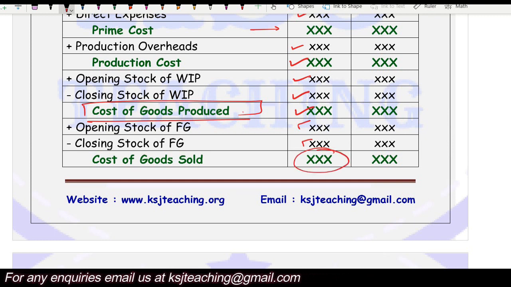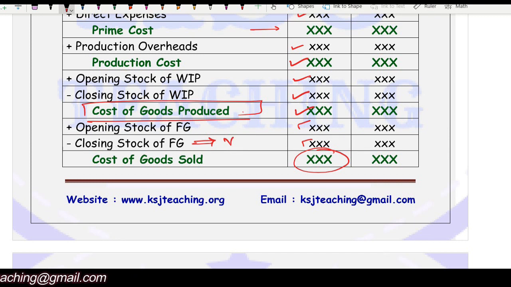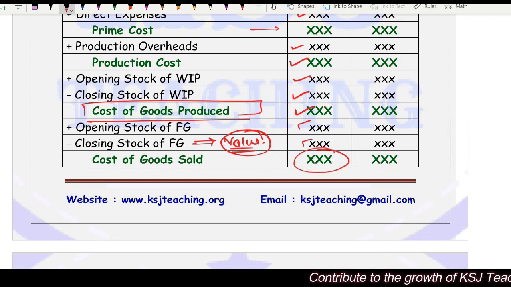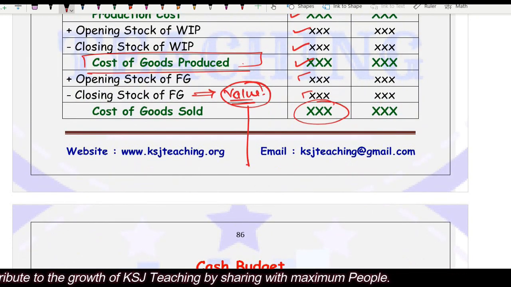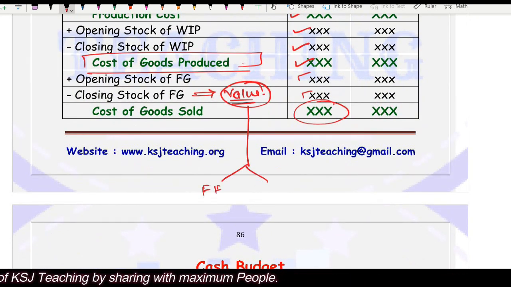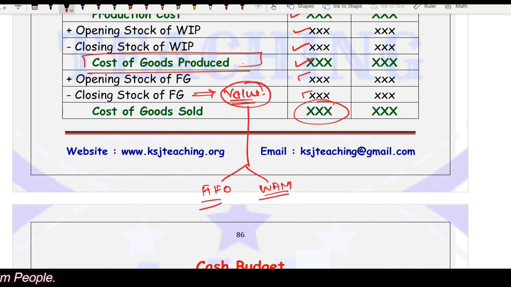Now in this part, remember that the closing stock of FG value might not be given and is to be calculated. We have learned how to calculate it in the cost sheet chapter. This value can be calculated on the basis of FIFO or weighted average, but in 99.9% of cases we use the FIFO method only.